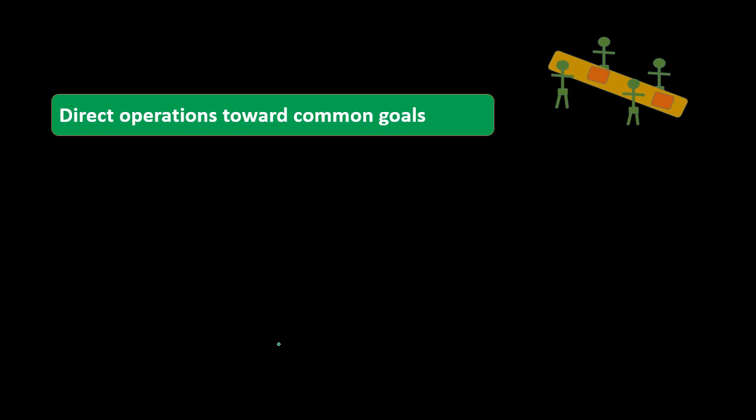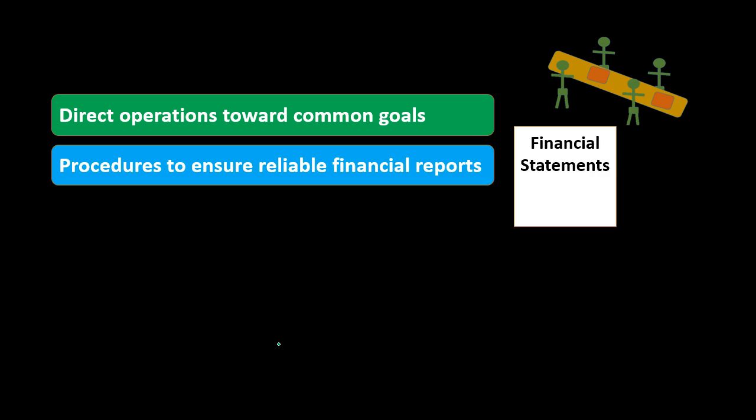We can look at that in terms of these types of systems. The controls that we're going to put in place could be to direct operations toward common goals. We want to put in policies and procedures in order to direct those operations. We also want to put in policies and procedures, controls, to ensure reliable financial reports. When we think of financial accounting and we think of internal controls and what types of controls there are, these are usually the ones we're looking at.